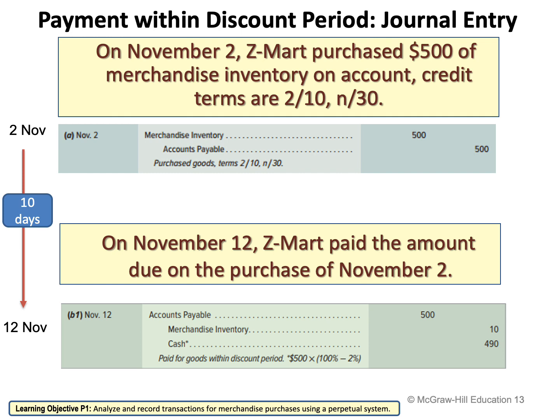So now how much did I pay in cash? How much did Z-Mart pay in cash? So the cash, of course, will decrease because Z-Mart is paying. If you pay, your cash is decreasing. So how much is Z-Mart going to pay? I'm going to say 500 minus 10, which is the discount. It means that Z-Mart will pay 490. Why will Z-Mart pay 490, not 500?